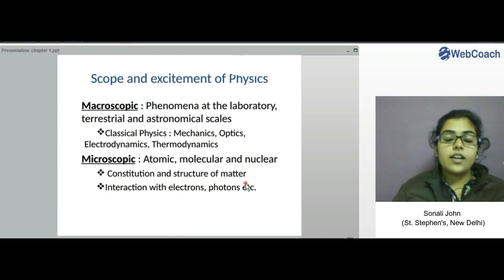So macroscopic are the phenomena at the laboratory and astronomical scales. In the macroscopic field of physics, we study classical physics, which includes mechanics, optics, electrodynamics, and thermodynamics. Similarly, in the other field of study, that is the microscopic field, we study the particles at the atomic level, that is atomic, molecular, and nuclear. So this constitutes the structure of matter and the interaction of these atomic particles, that is electrons, protons, etc., with each other.